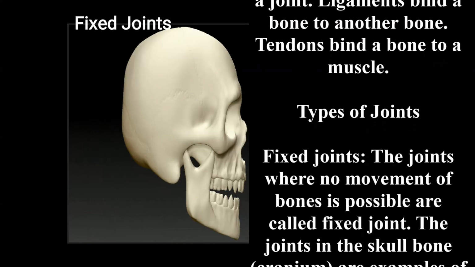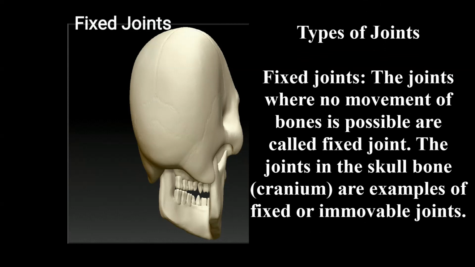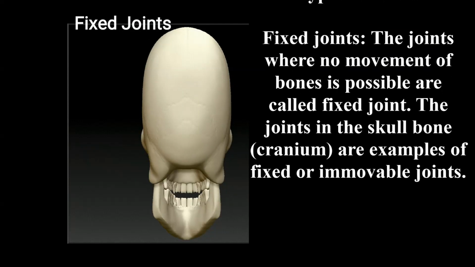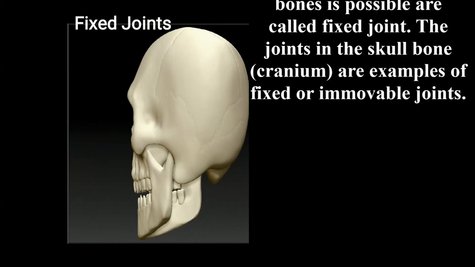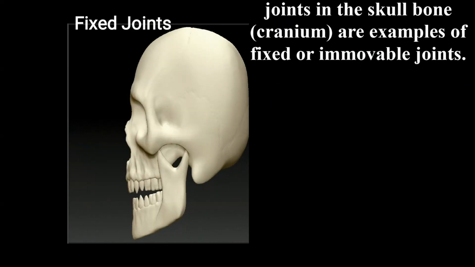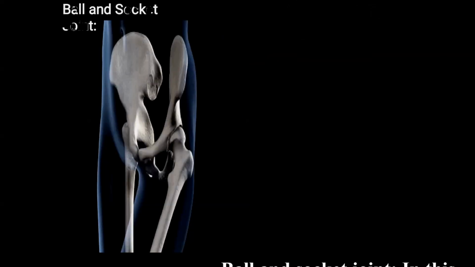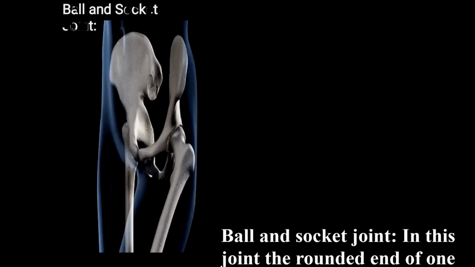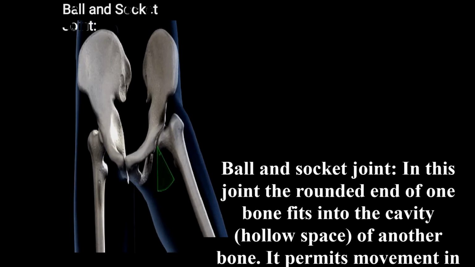Types of joints. There are two types of joints present in the skeleton system. These are fixed joints and movable joints. Fixed joints: the joints where no movement of bones is possible are called fixed joints. The joints in the skull bones are examples of fixed joints. Movable joints: in these joints, movement is possible, and these are again divided into four types of joints.